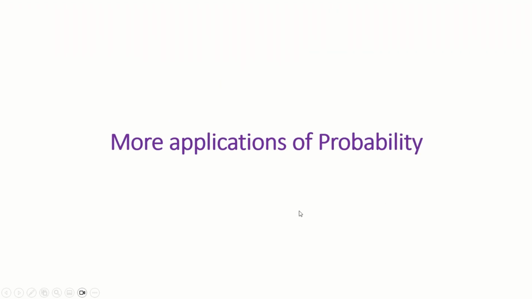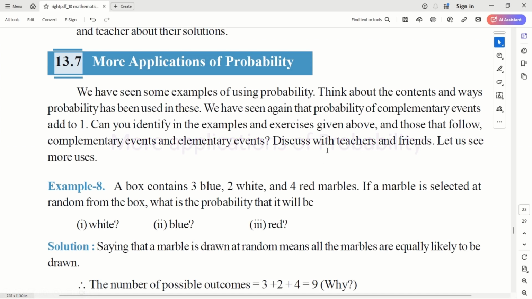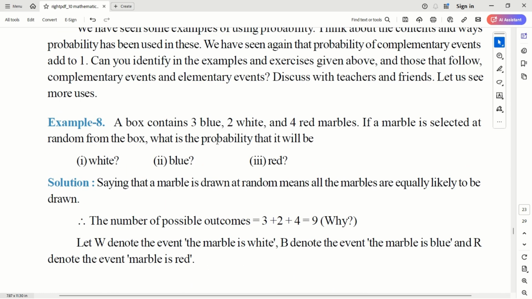So let's learn more applications of probability now. We will learn it through some example problems. What kind of problems can come? A box contains three blue, two white, and four red marbles. If you see here, all the colors are not equally probable, right? There is more chance of red than blue and then white.